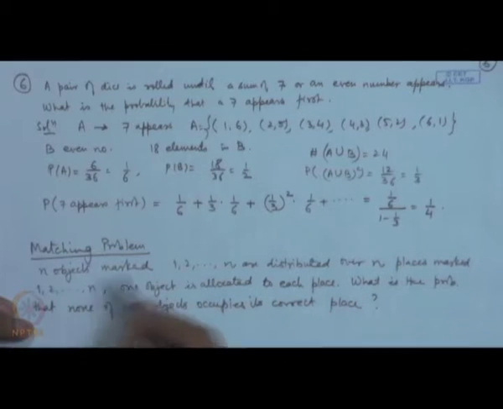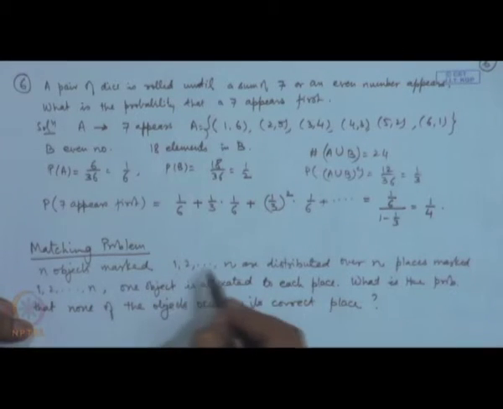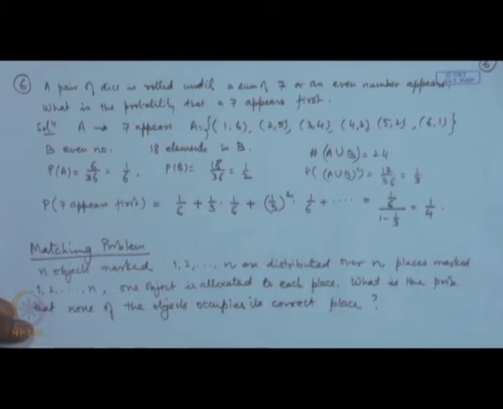That means 1 will not go to place 1, 2 will not go to place 2, 3 will not go to place 3, and so on. What is the probability of it? Now, directly if we want to attempt this problem, it is slightly complicated, because if 1 is not going to 1, then it can go to 2, 3, that means there are n minus 1 possibilities. If 2 does not go to 2, then it can go to either of the n minus 1, and so on. So, there will be various possibilities. However, if we look at the complementary event, then it is easier to analyze. So, we look at it in this way.